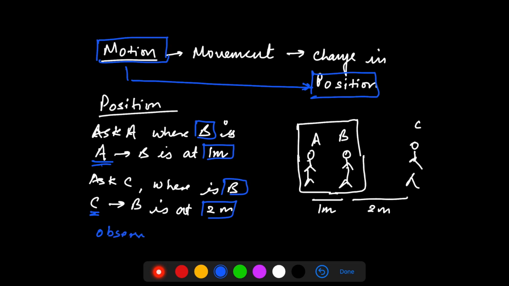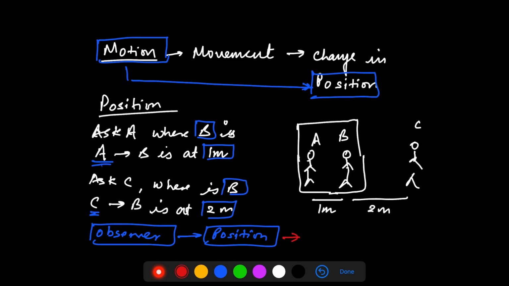So what I can say is that as I changed my observer, the position got changed. So what you can conclude here is that with respect to a particular observer, the object can be at a certain position, and with respect to another observer, the position can be something else.